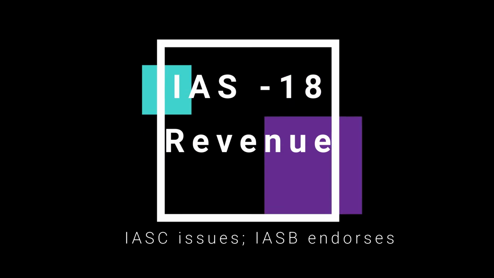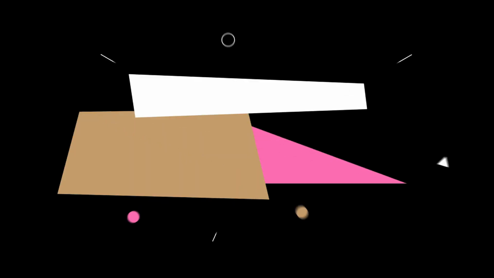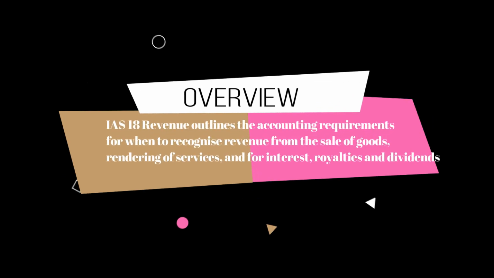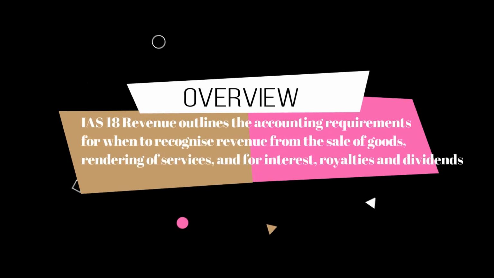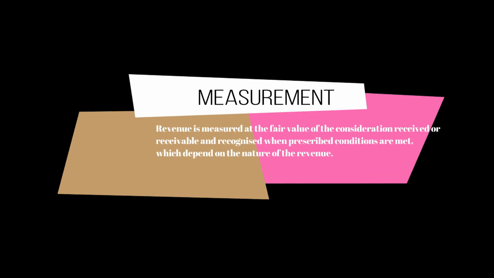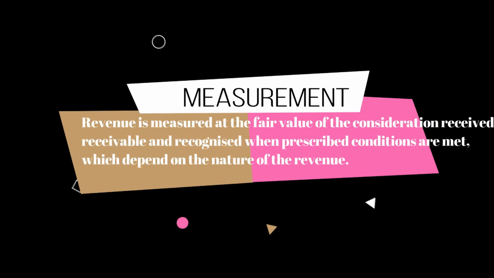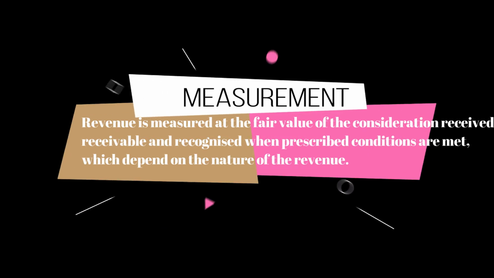IAS 18 revenue outlines the accounting requirements for when to recognize revenue from the sale of goods, rendering of services, and of interest, royalties, and dividends. Revenue is measured at the fair value of the consideration received or receivable and recognized when prescribed conditions are met, which depend on the nature of the revenue.